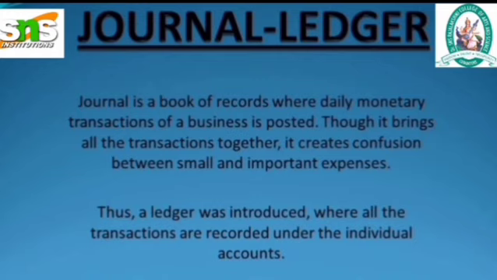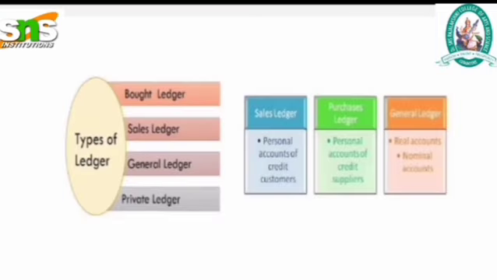Journal and ledger. Journal is a book of records where daily monetary transactions of a business are posted. Though it brings all the transactions together, it creates confusion between small and important expenses. Thus, a ledger was introduced where all the transactions are recorded under the individual accounts. In ledger, there are four types. The first one is bought ledger, which is nothing but the purchase ledger. The second one is sales ledger, the third one is general ledger, and the last is private ledger.